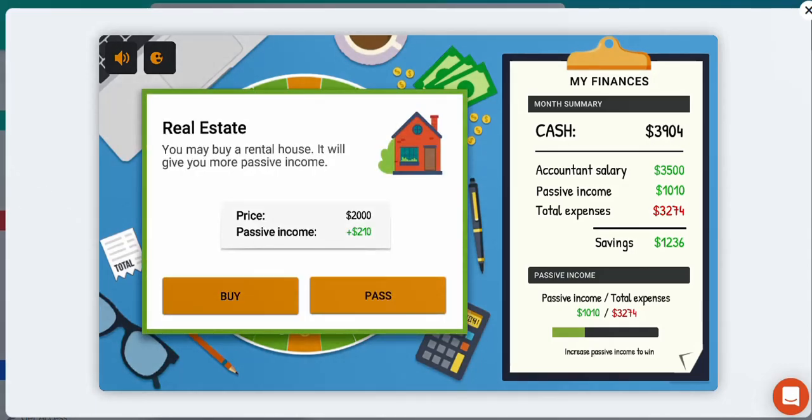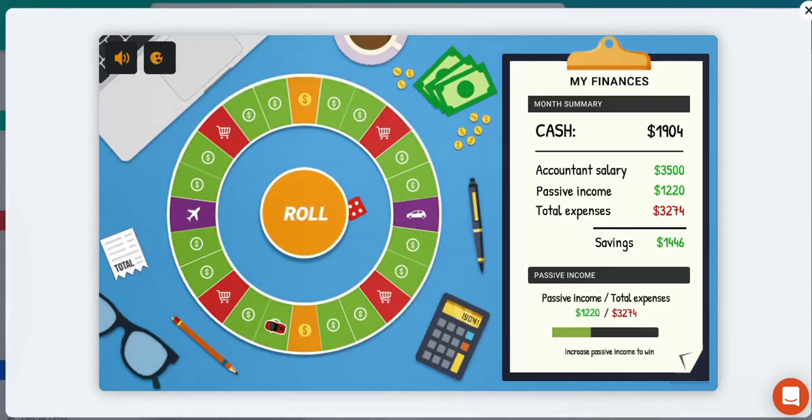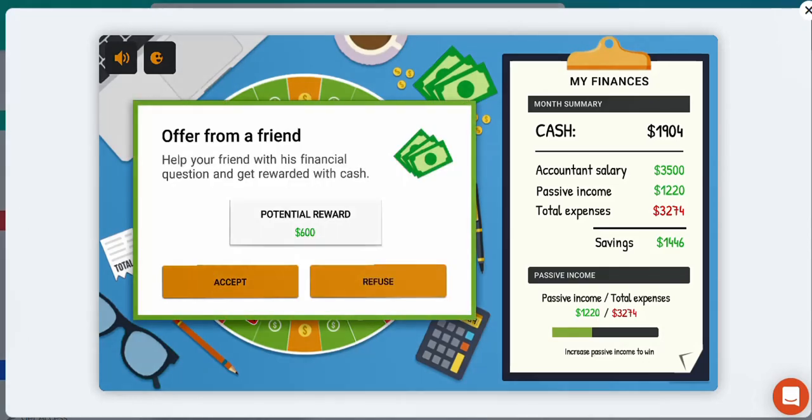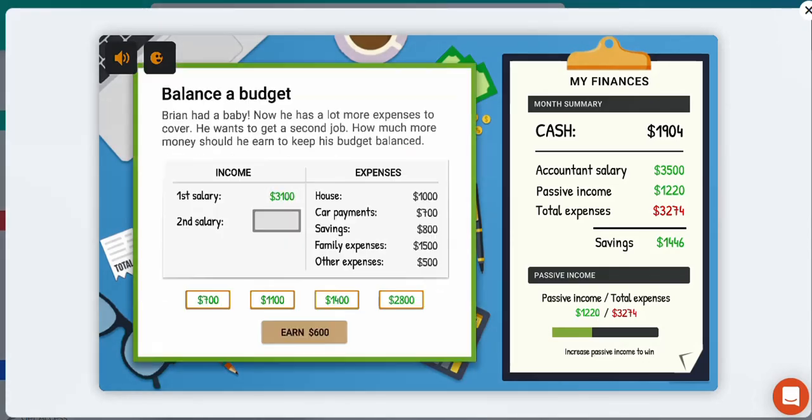Right, can we buy this real estate? We do have enough money. Yes, we do. Are we going to help the friend? Definitely. Let's balance the budget.